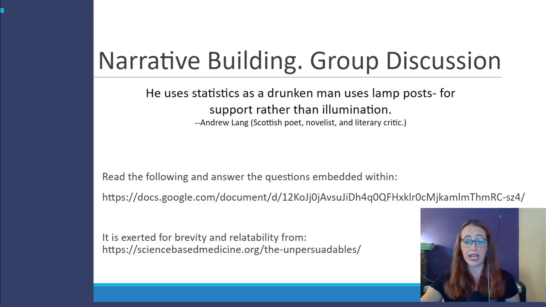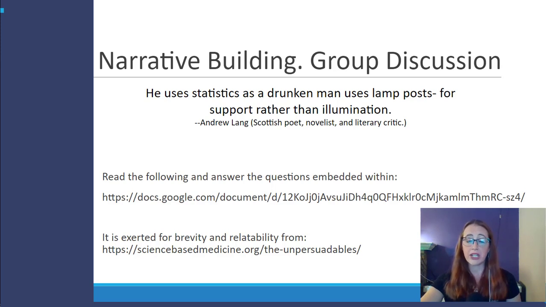Regardless of if you go to the actual article or not, perhaps mentally bookmark Science-Based Medicine as one of those really trustworthy sites to go and learn about things. This is a place that, if you want to be able to blindly trust experts, is generally quite safe. If you come across a medical topic in the news that is at all controversial, you can go there and get a pretty good rundown of what is happening, what the controversy is, and if the controversy has any legitimacy at all, and why or why not.